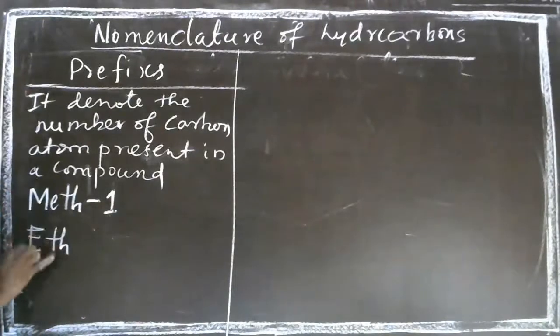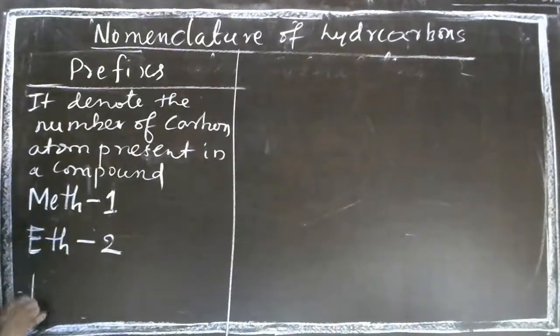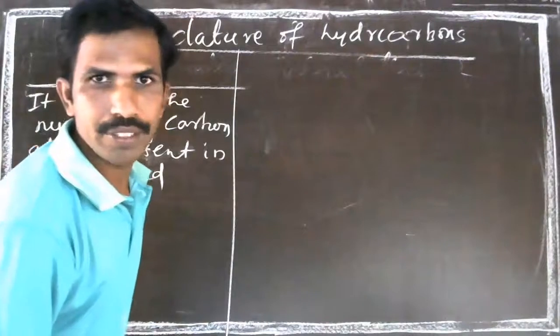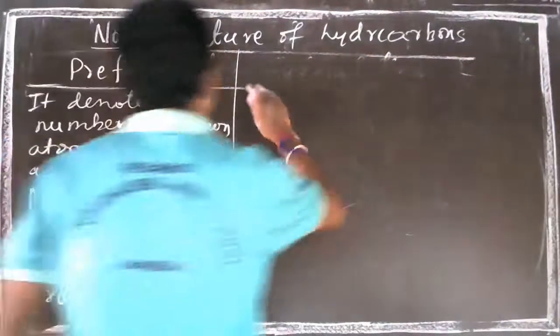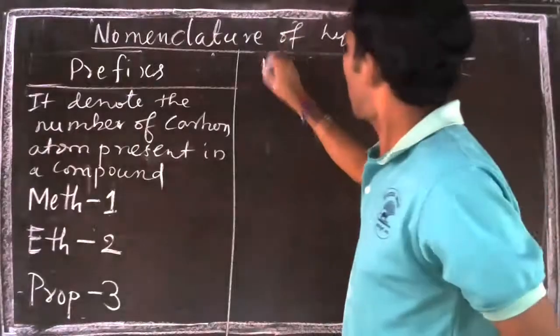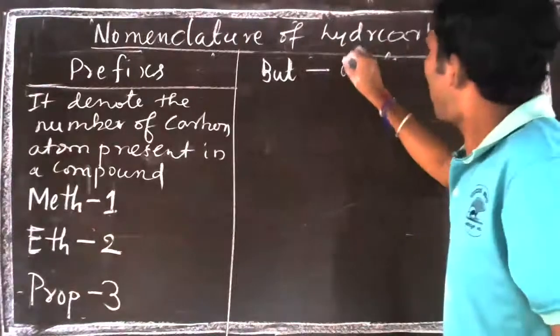Eth we use for two carbon atoms. So we use prop, that is 3, for 3 carbon atoms. Suffix we will see later. So but for 4 carbon atoms.